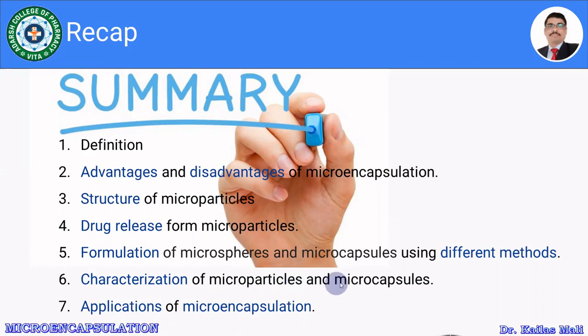Furthermore, we are supposed to determine the swelling of the microparticles along with the drug release and the drug content. Finally, we discussed the applications of microencapsulation. So herewith, we have finished the chapter on microencapsulation.